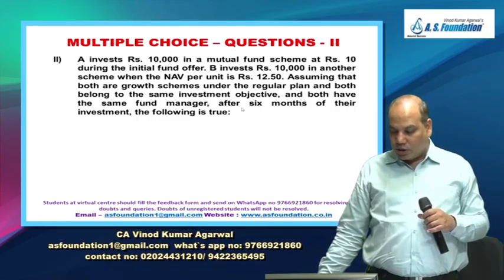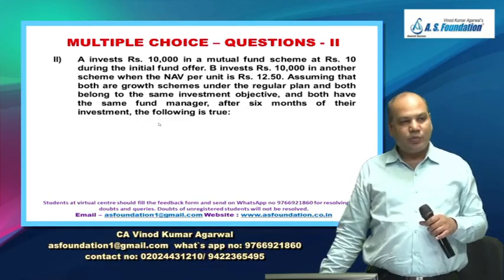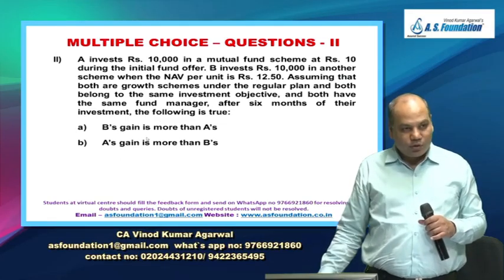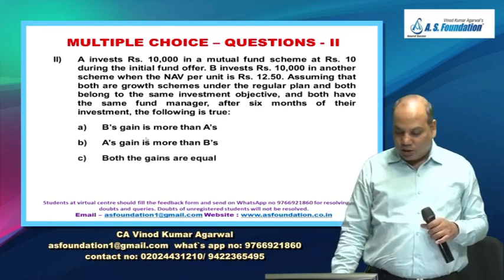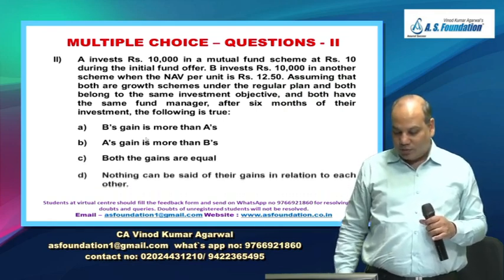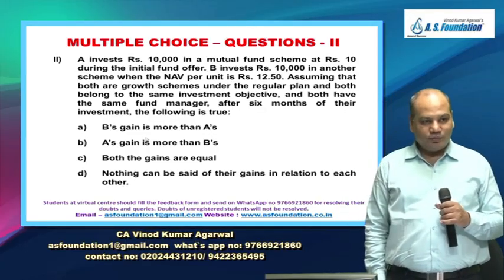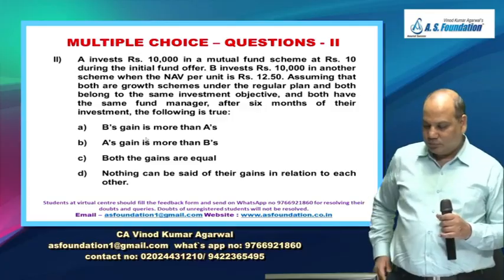After 6 months of their investment, the following is true: B's gain is more than A. A's gain is more than B. Both have equal gains. Nothing can be said of their gains in relation to each other.